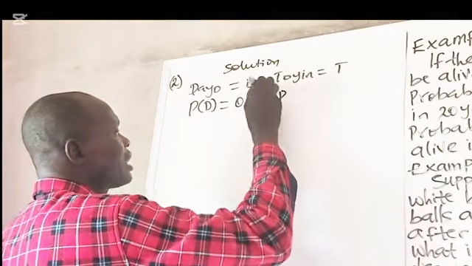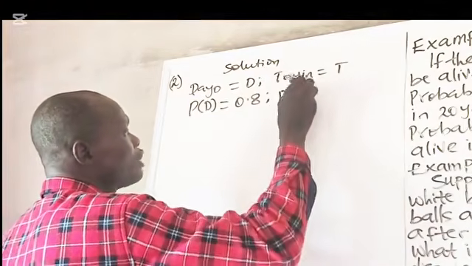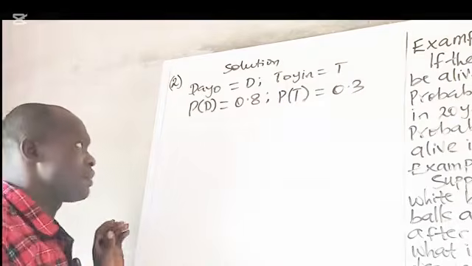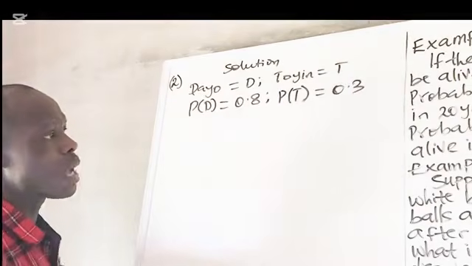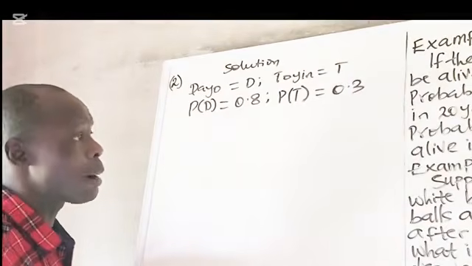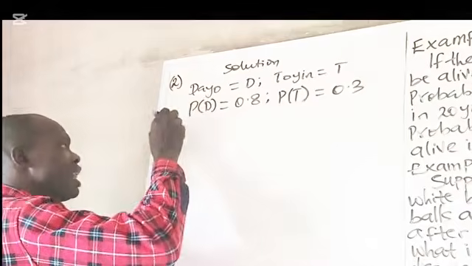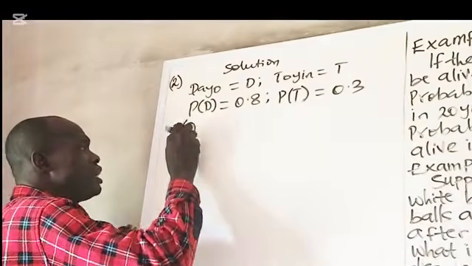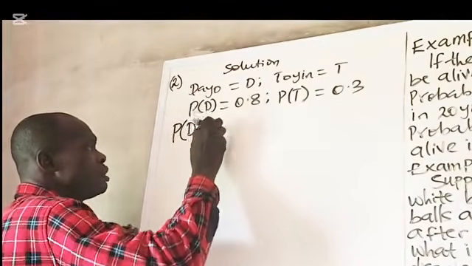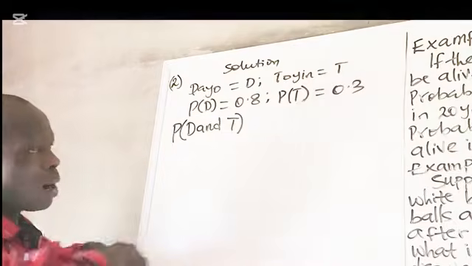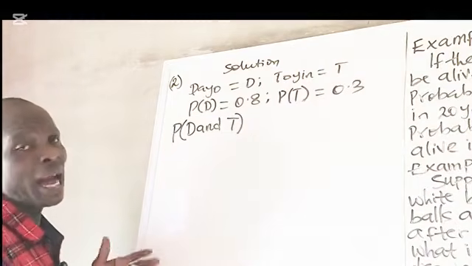And probability that Toyin will be alive in 20 years is given to be 0.3. The question asks you to calculate the probability that both of them will be alive in 20 years. That is probability that Dayo and Toyin will both be alive in 20 years.